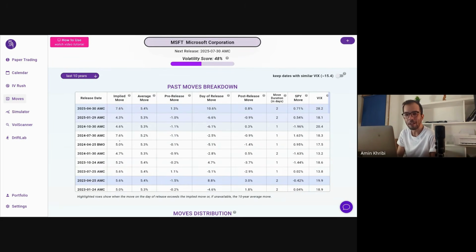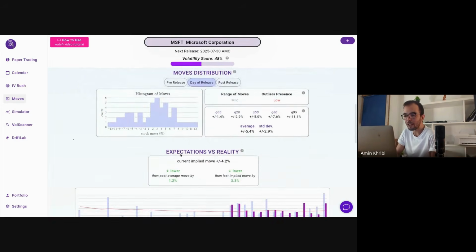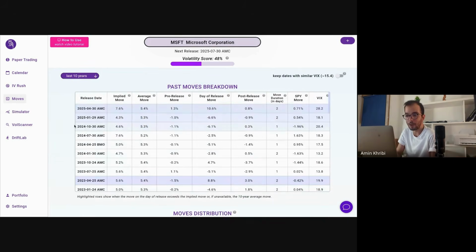And the interesting part here is that contrary to Amazon, even if the moves have been constantly, at least in the last year, beating the implied move, the market does not seem to really price in this move, as we've seen that the current implied move of 4.2% is quite lower, not only than the past average move that we noticed, but also even lower than the last implied move. So as we come back to the table, you see that the last implied move was somewhere around 7.6, closer to 8. And so it was expecting a big move, and actually you see that it was basically the double of the previous implied move.